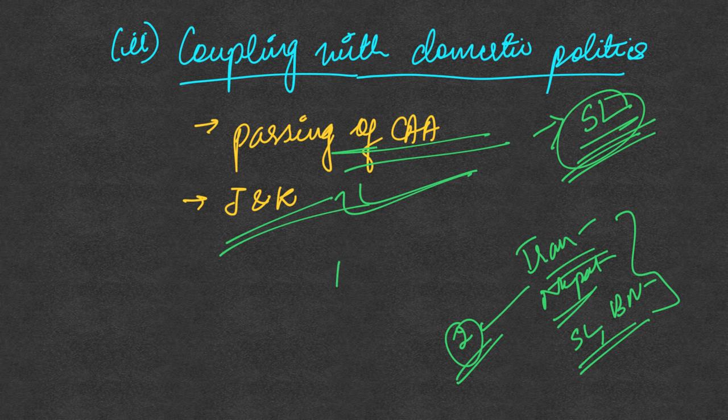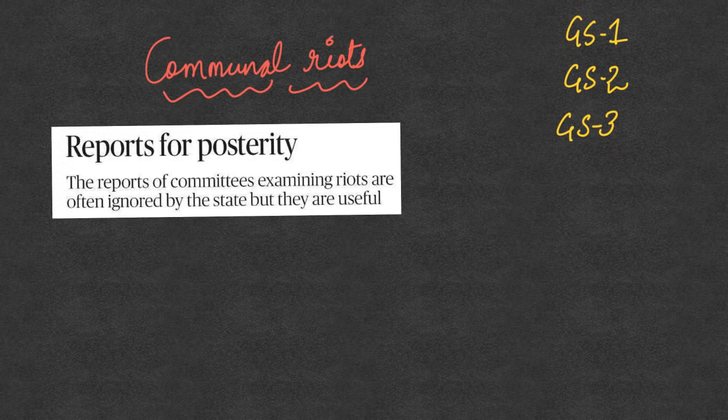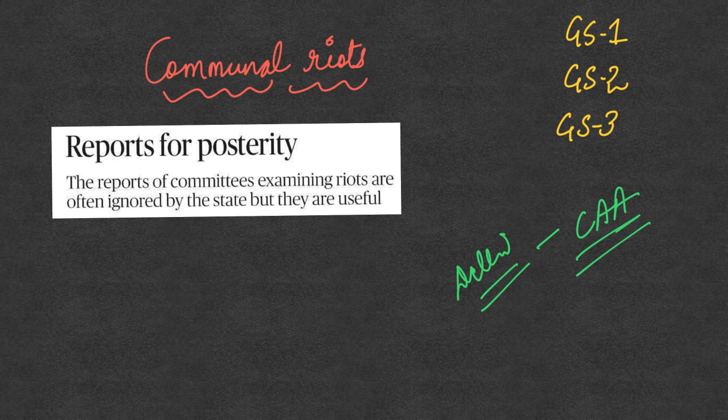So by now we have collected 4 very important challenges to our foreign policy. So now we come to the next topic, which is regarding the communal riots. This again we had seen in one of the previous videos, where in Delhi the communal riots were seen when there were protests against the Citizenship Amendment Act. So this whole article was on the communal riots that happened in Delhi.